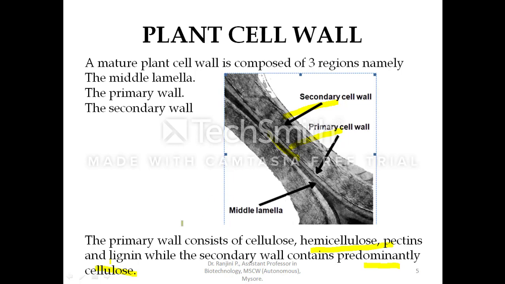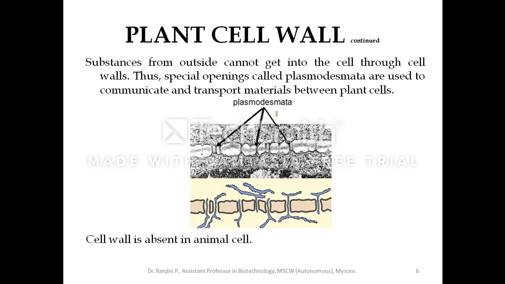So in the plant cell wall, you have the middle lamella, following which you have the primary cell wall, with cellulose, hemicellulose and pectins. And the secondary cell wall is predominantly made of only cellulose molecules. Due to the presence of this very thick cell wall in plants, substances from outside cannot get into the cell through the cell wall. Thus, the plant has its own modification. It has special openings called plasmodesmata, used to communicate and transport materials between plant cells.